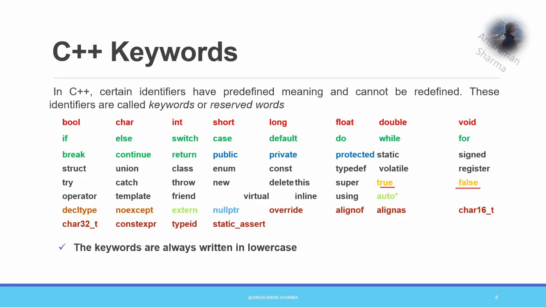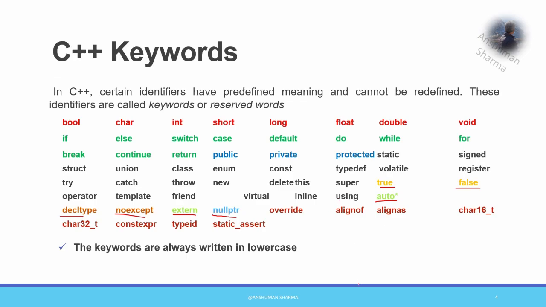Then you have others, like auto. Now auto is highlighted because it has been redefined. With C++11, auto has a different meaning. Earlier it was used as a storage class specifier. Now it is used as a data type, for automatic type determination. Then we have extern, whose meaning is also being redefined. Then we have something special for only C++ like decltype, noexcept. Nullptr was introduced because there was some problem with the null pointer.